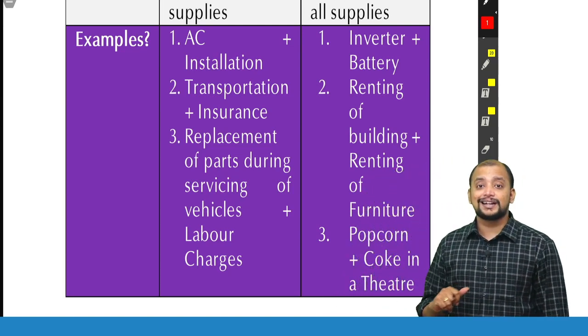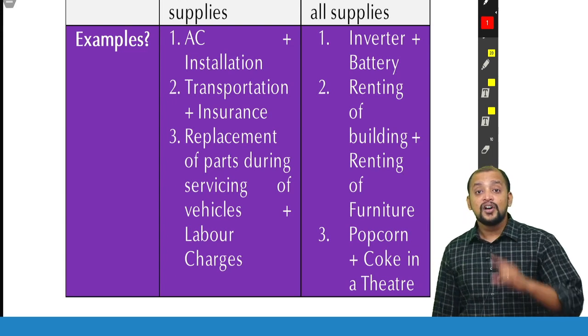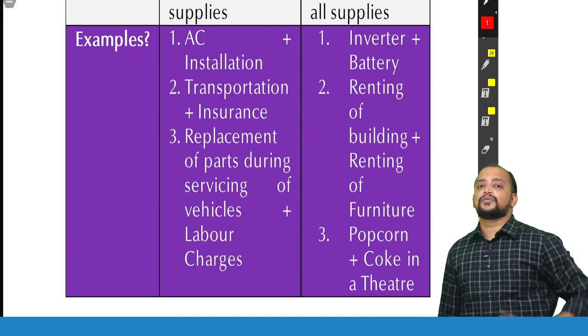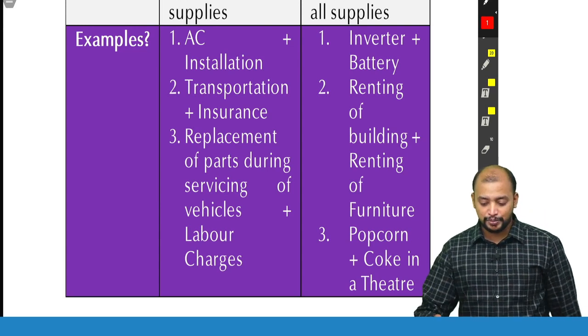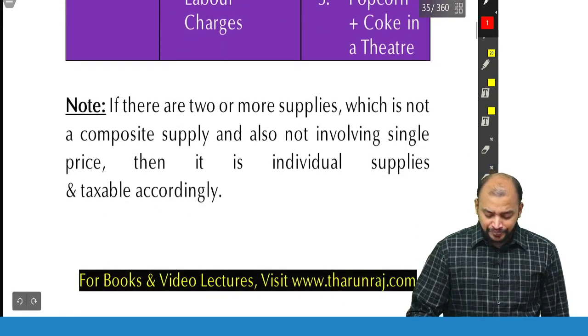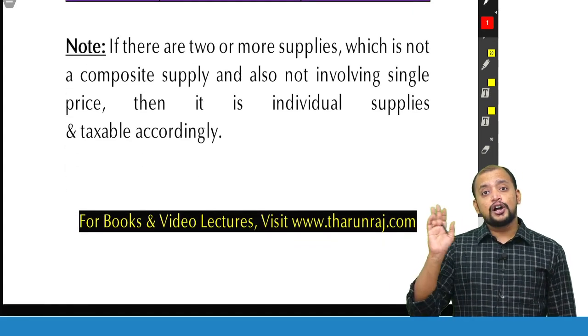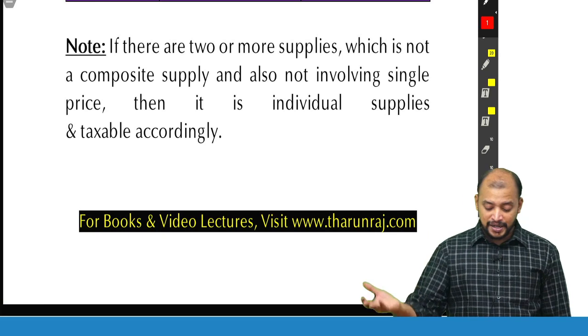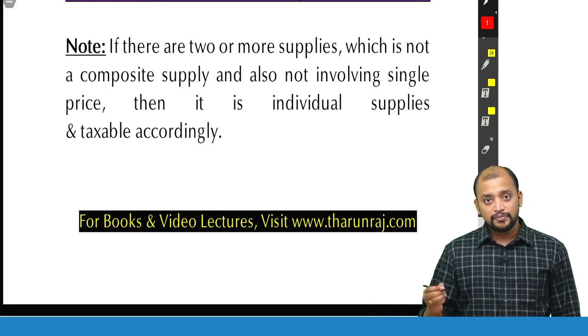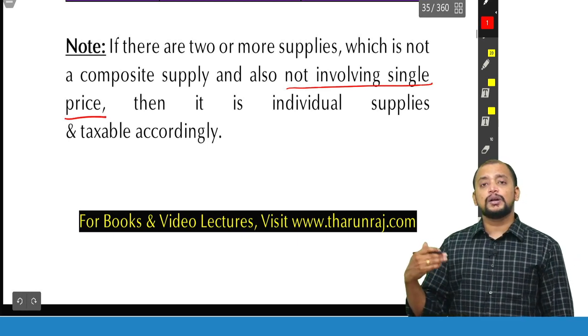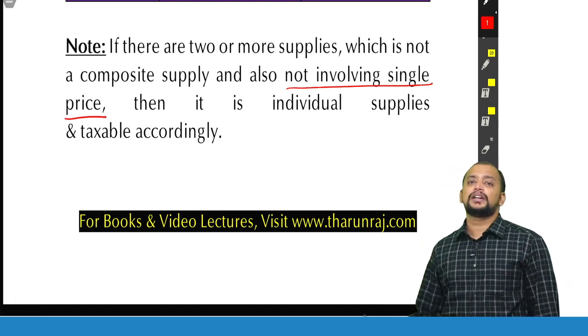Now what is the rate that is applicable in case of mixed supply? Highest rate, which means out of these supplies, whichever is the highest rate, that will be taken. This is about the concept of mixed supply. Now suppose, sir, there are two or more supplies not naturally bundled, and it is not a mixed supply also. Then why is it not a mixed supply? Because it does not involve a single price. Then it will be called individual supplies and taxable accordingly.